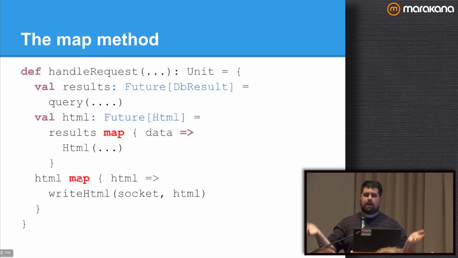When that's done, I need to write it out to the socket, so again, I map it. When this is done, go run this code, okay? Write it out to the socket. And the socket I get essentially in the handle request method, we'll assume that.